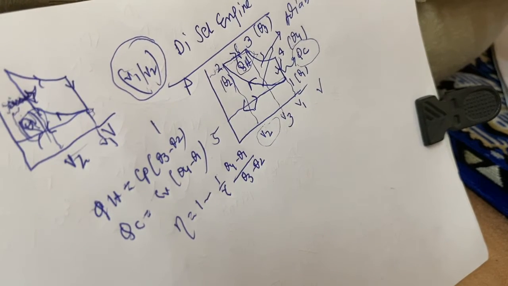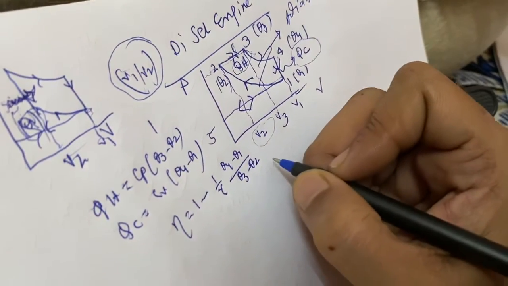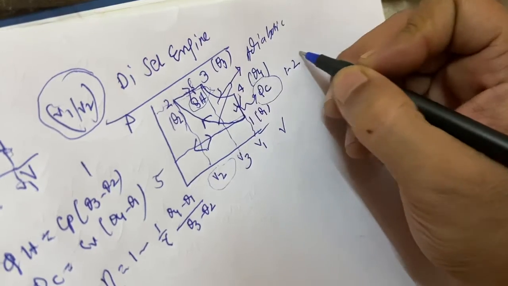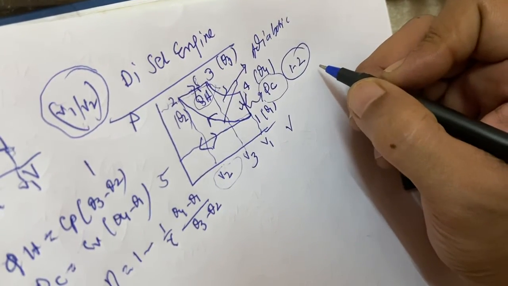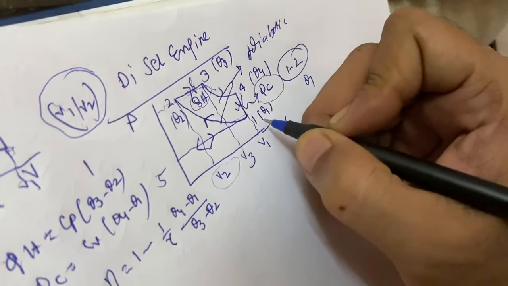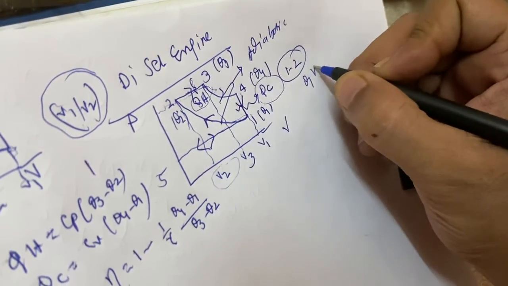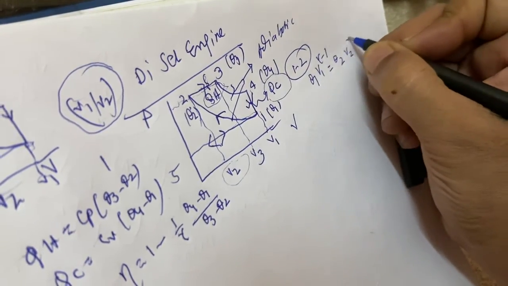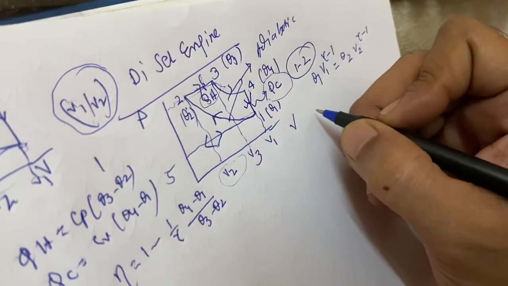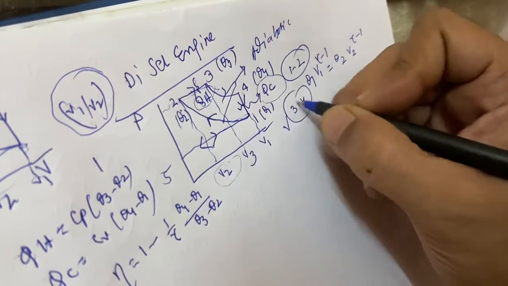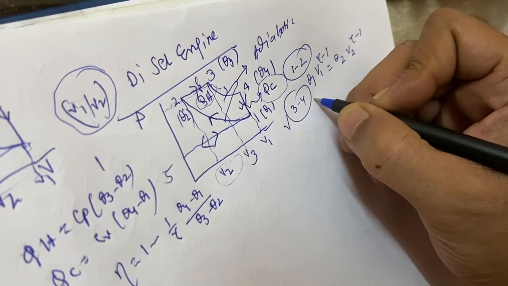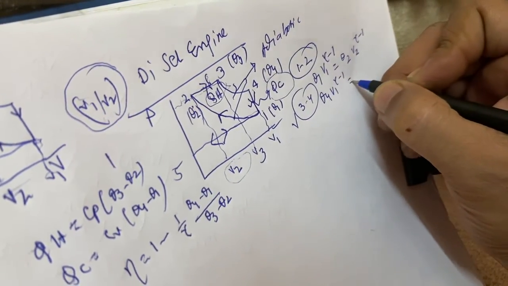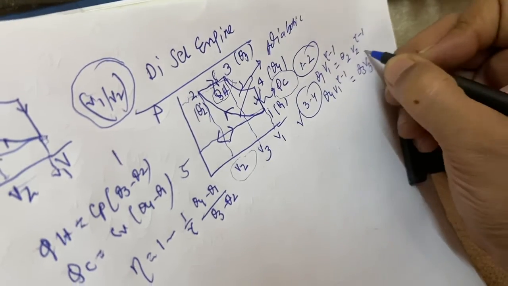Now we have to simplify this equation. For the 1 to 2 adiabatic process, we have theta 1 V1 to the power gamma minus 1 equal to theta 2 V2 to the power gamma minus 1. Again for the 3 to 4 process, we can write theta 4 V1 to the power gamma minus 1 equal to theta 3 V3 to the power gamma minus 1.